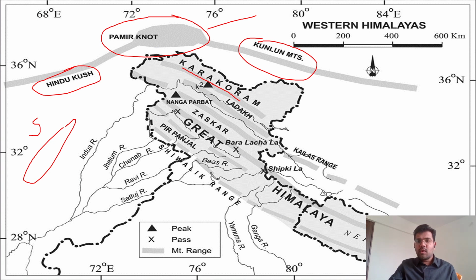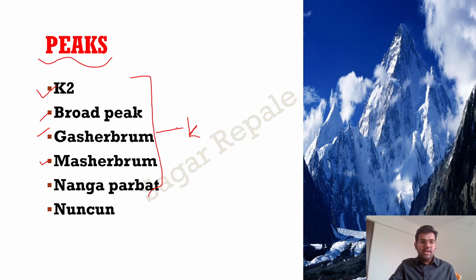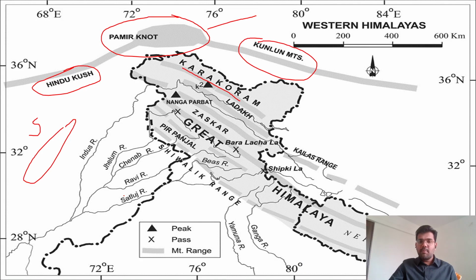Karakoram is basically a Turkish word. In ancient India, the Karakoram mountain range used to be called Krishnagiri. So Karakoram means Krishnagiri mountain range. Then we have Nanga Parbat over here. Nanga Parbat is basically a peak, and it is present in the Zanskar mountain range. To be specific, here we have the Devsai mountains. Nanga Parbat is the highest peak over here.